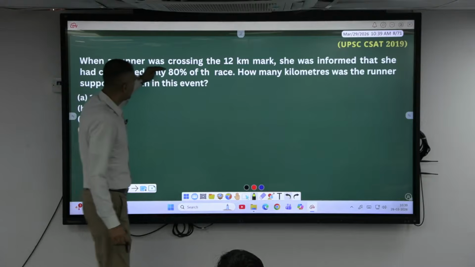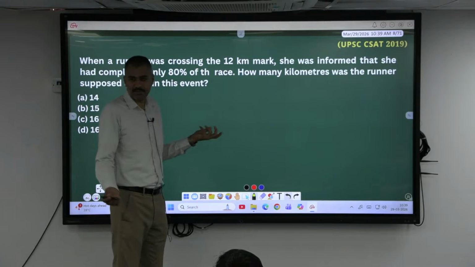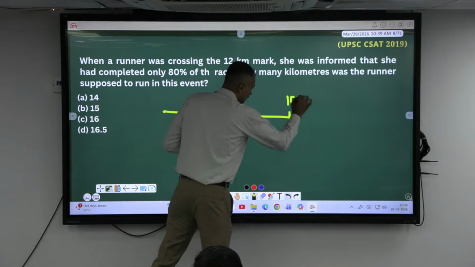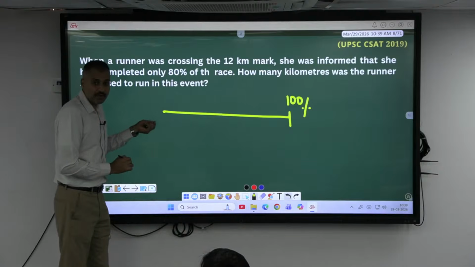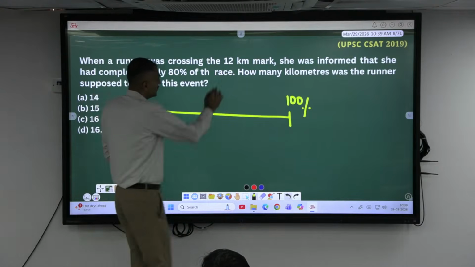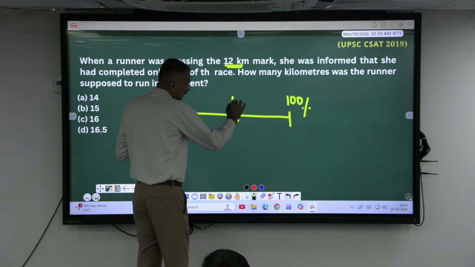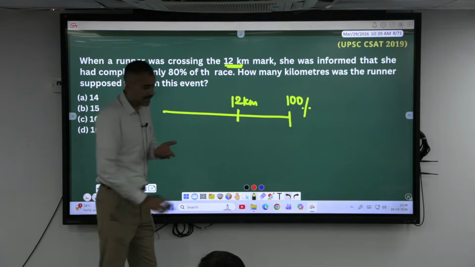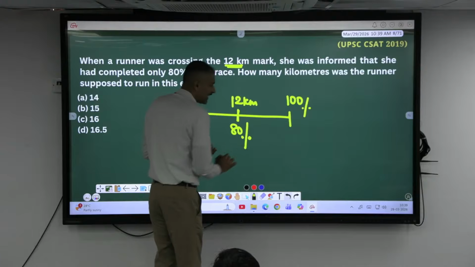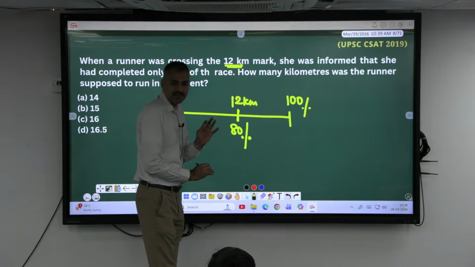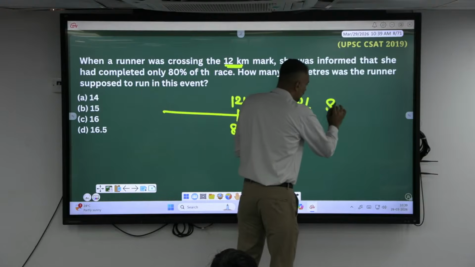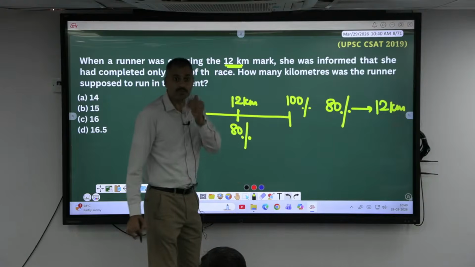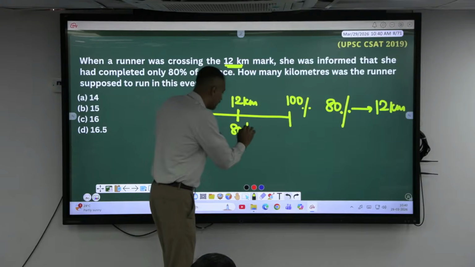See, what percent of the race will you be running? 100% of the race you will be running, right? You will be starting from this point and ending at this point, which is called 100% race completed. This is 0%. And after crossing 12 kilometers, has she completed the race? No. She has completed 80% of the race. So can I consider this 80% value is nothing but 12 kilometers? If 80% value is equal to 12 kilometers, how much more does she have to run? 20 more percent, right?